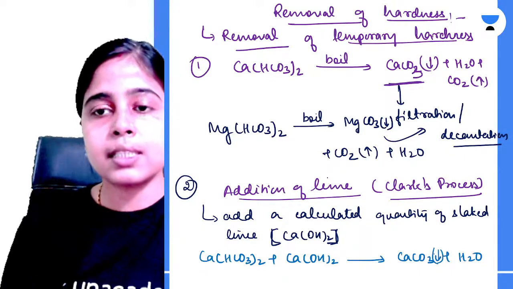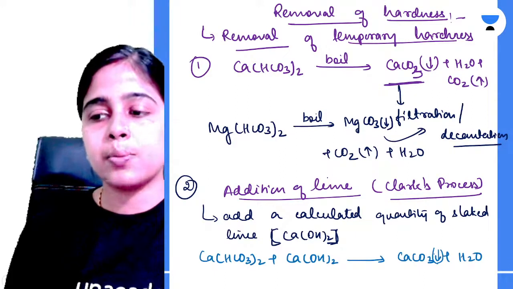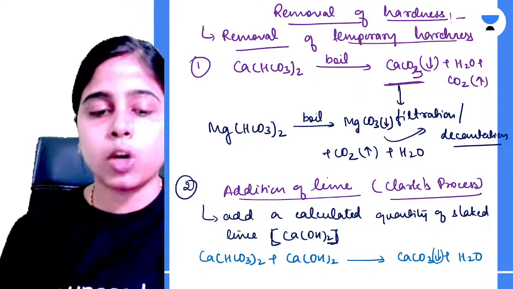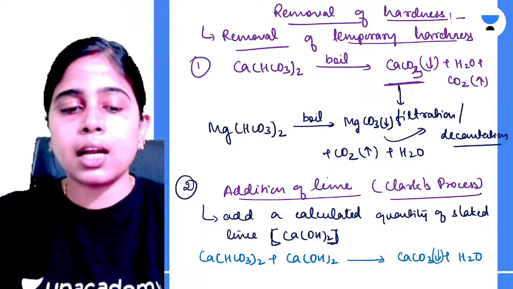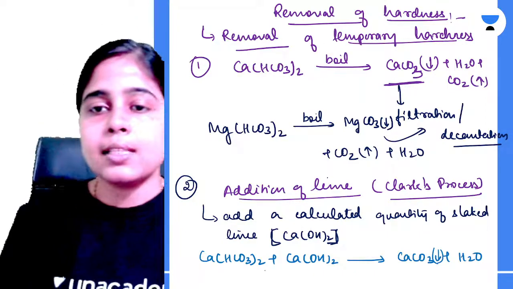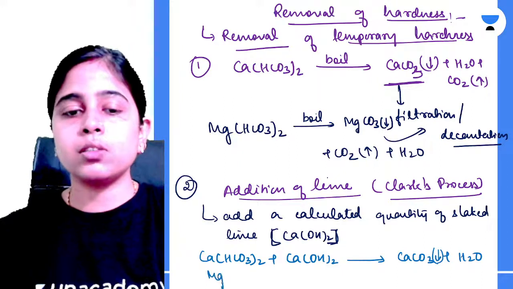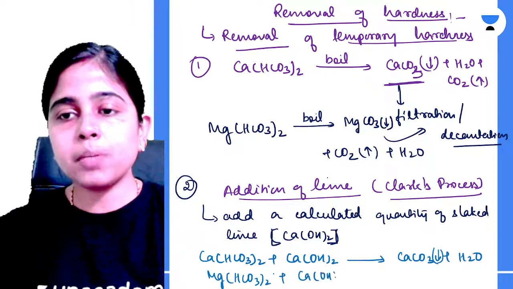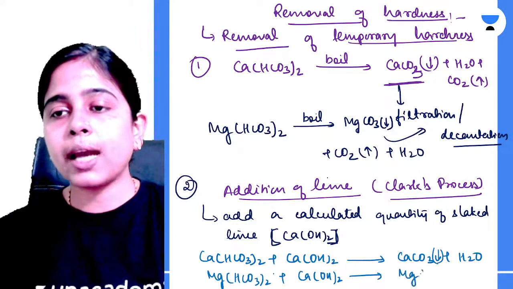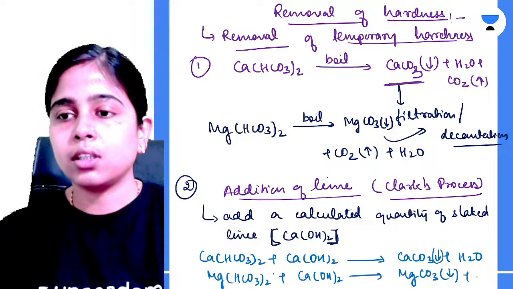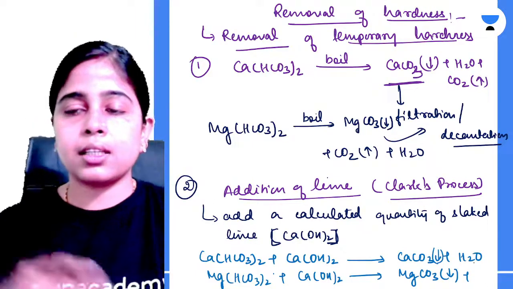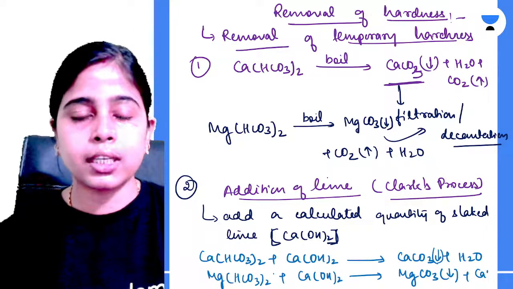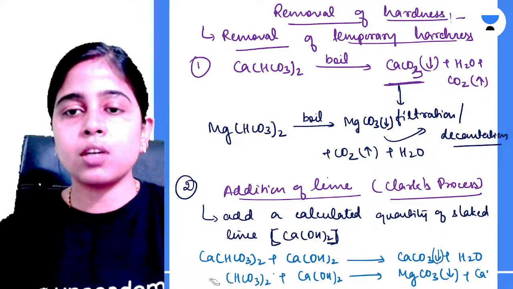This process is named Clark's process because Clark invented this method of removing the temporary hardness from the water. Clear? A similar thing will happen with magnesium bicarbonate also. If you add calcium hydroxide to it, what happens? Magnesium carbonate is formed as a precipitate. Calcium carbonate will also be formed over here. So let me write this reaction again for you, because I think this is not visible to you.